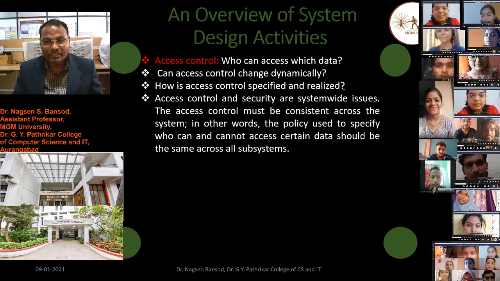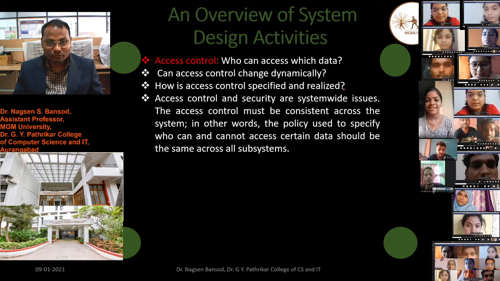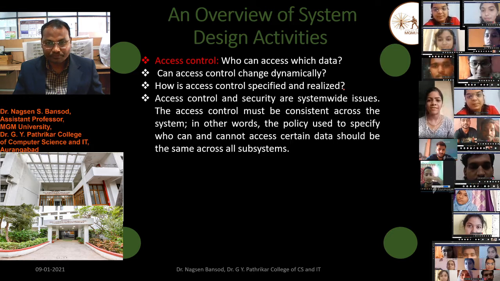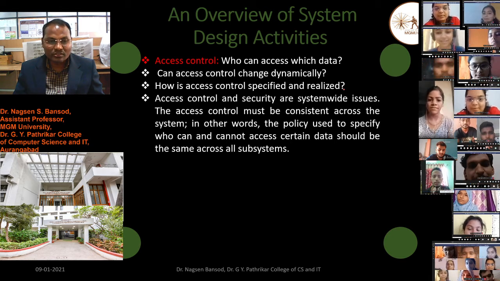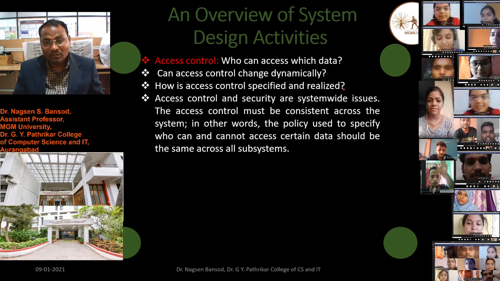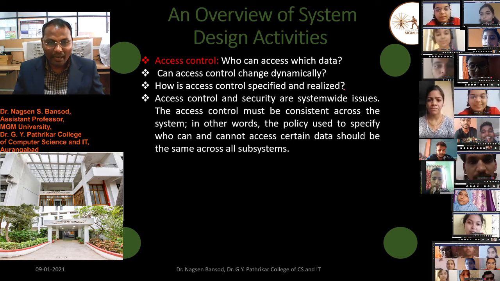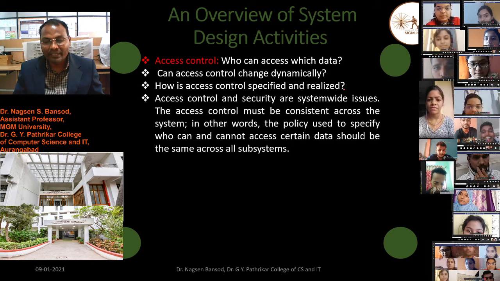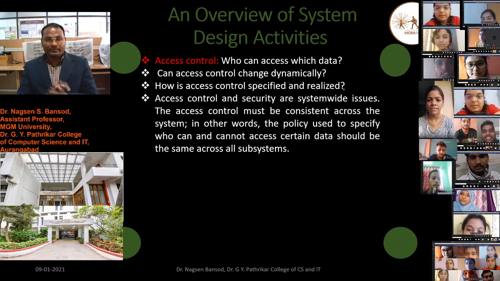Access control and security are system-wide issues. The access control must be consistent across the system. In other words, the policy used to specify who can and cannot access certain data should be the same across all subsystems.